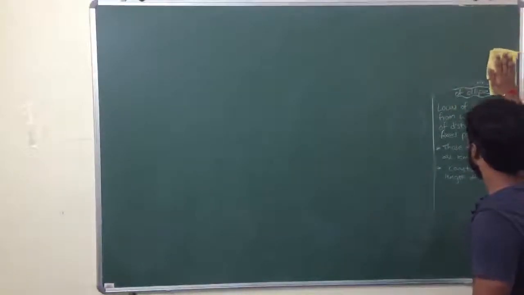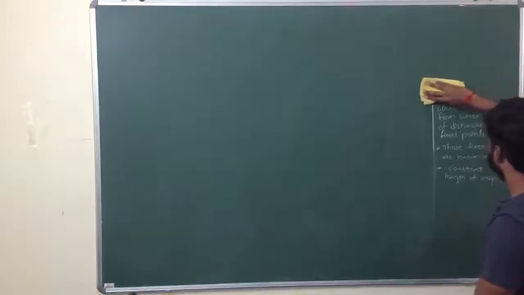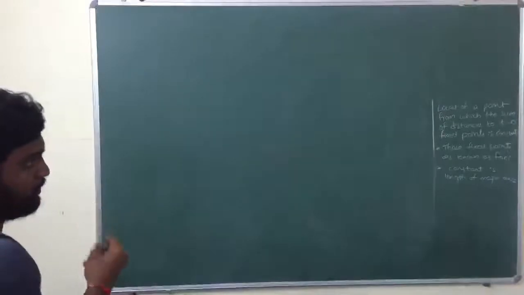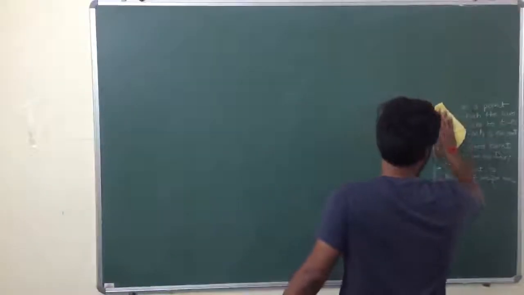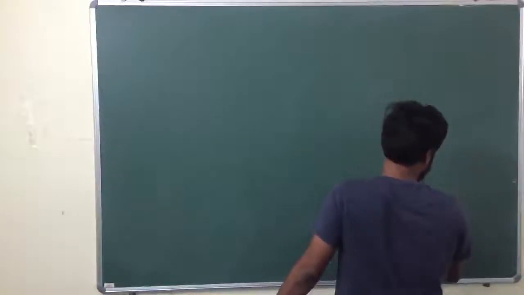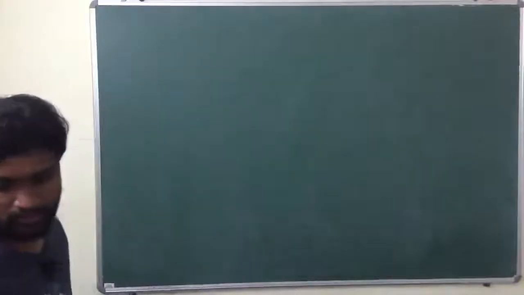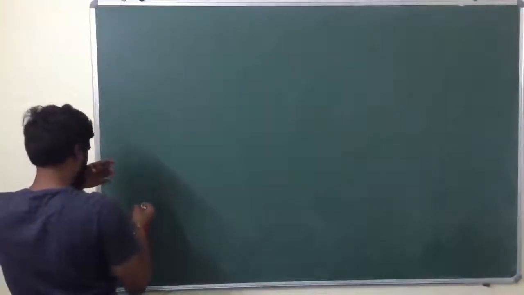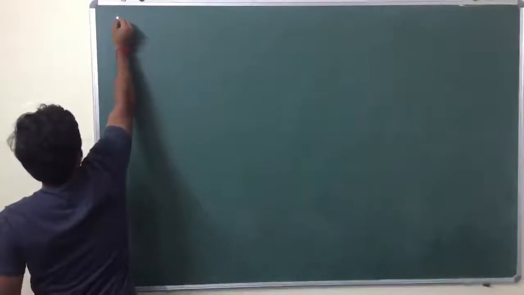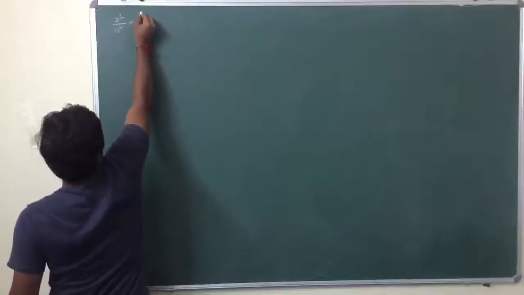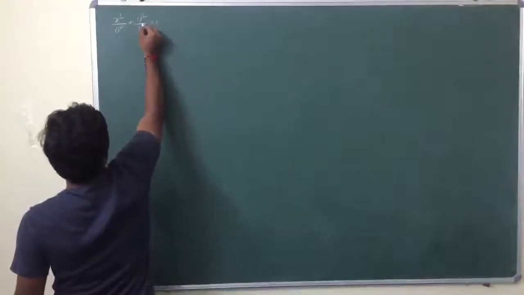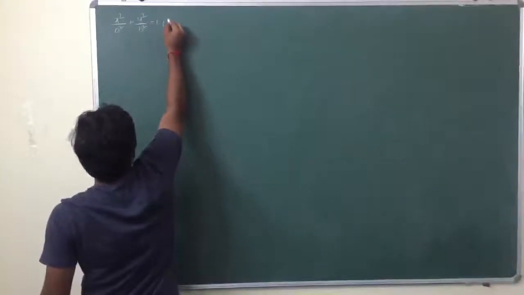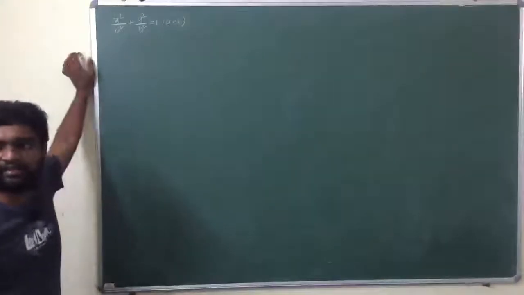Now we'll see what if a is less than b: x square by a square plus y square by b square equal to 1 if a is less than b.